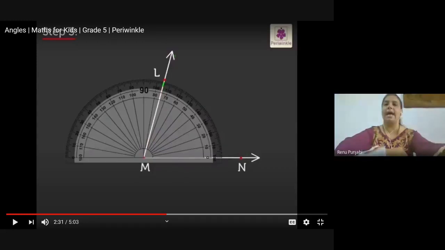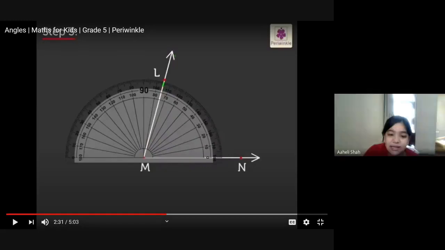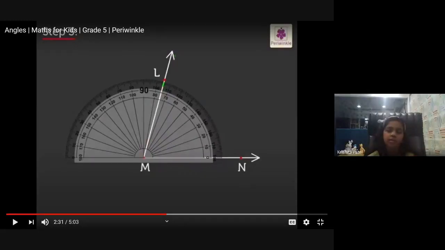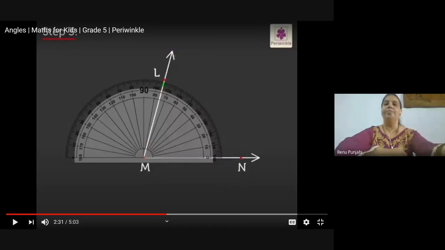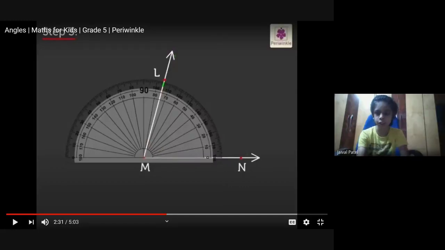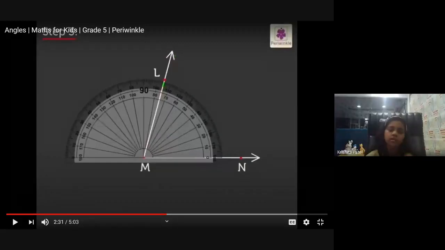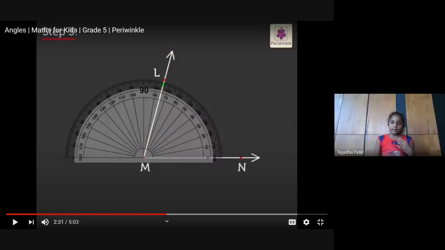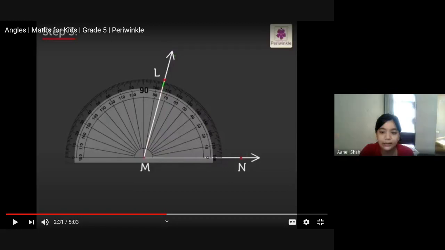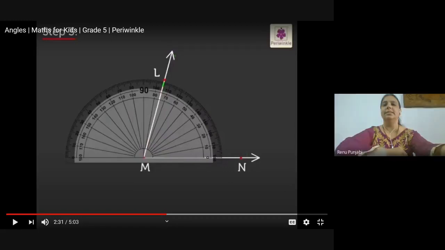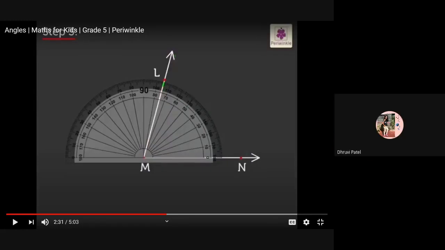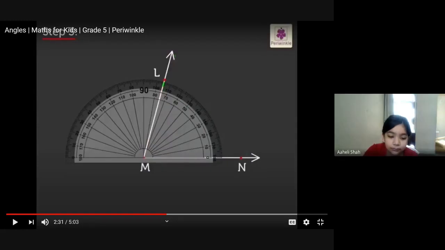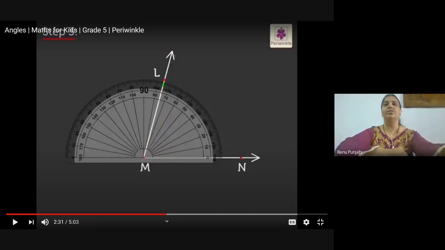And acute angles are less than 90 degree or greater than 90 degree? Less than 90 degree. And obtuse angles are greater than 90 degree, yes or no? Yes, ma'am. And exact 90 degree is which angle? Right angle. And 180-degree angle is a straight angle. Excellent, my children.